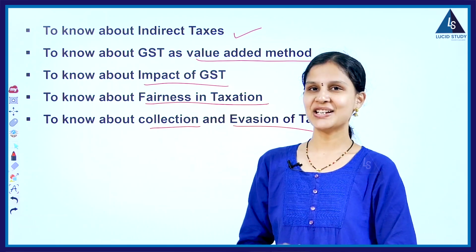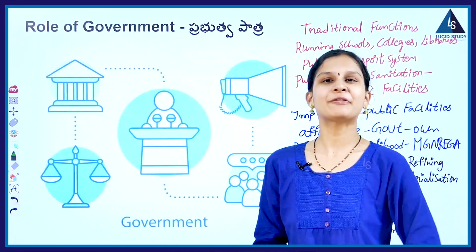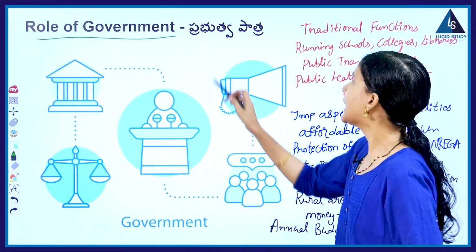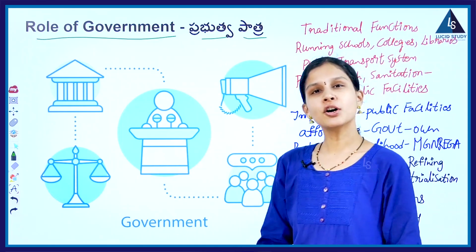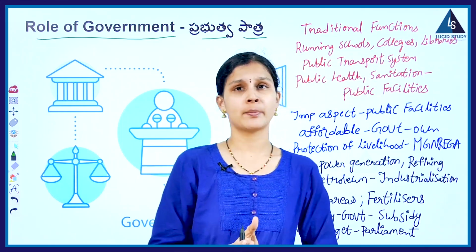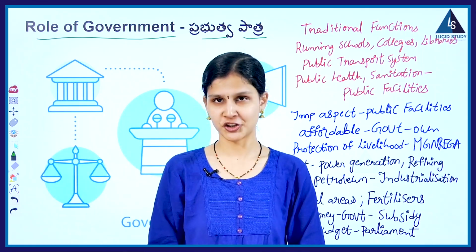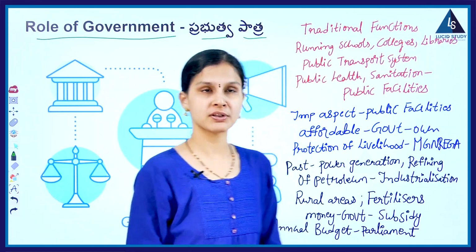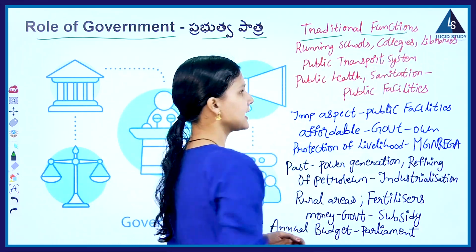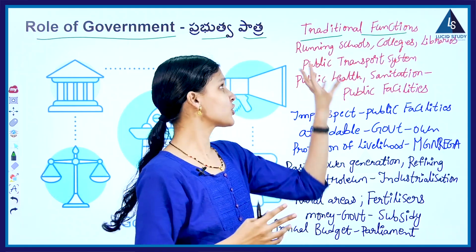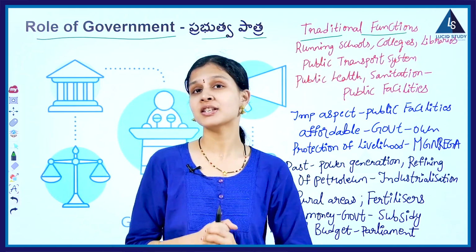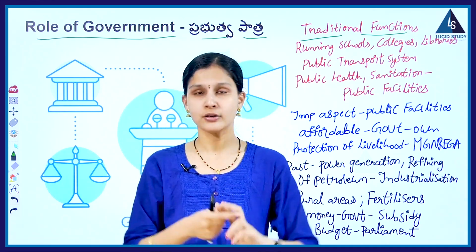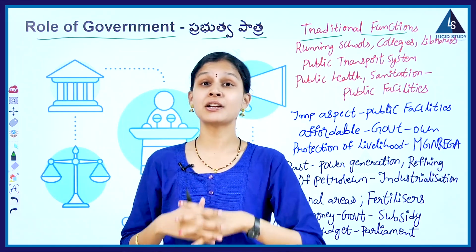Now let's quickly get into the first aspect, which is the role of government. So here children, what is the major role of government? Government has different types of functions, right? One of the most important, or traditional, functions of government is defending the country and maintaining law and order. These are considered to be traditional functions.